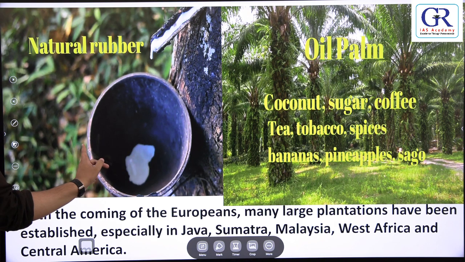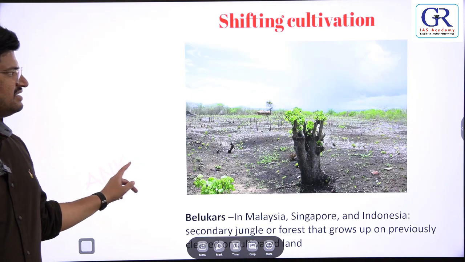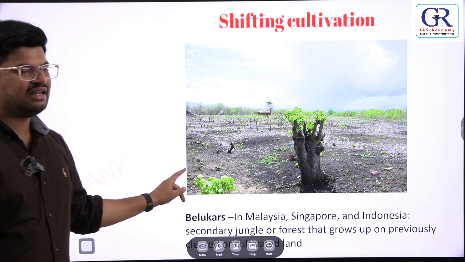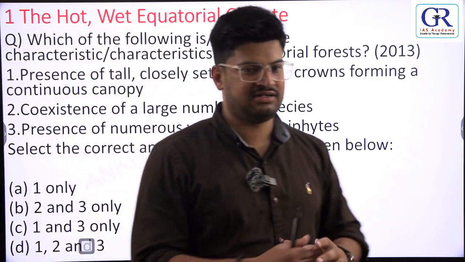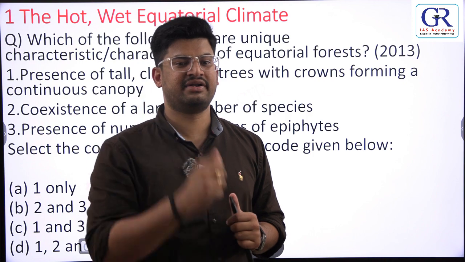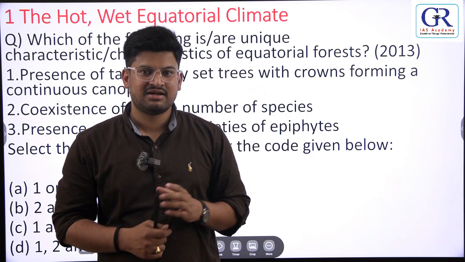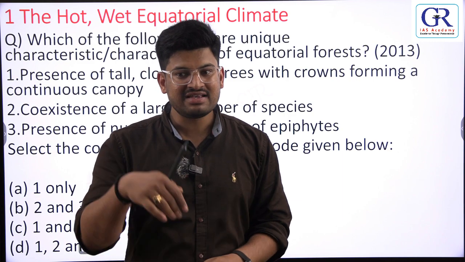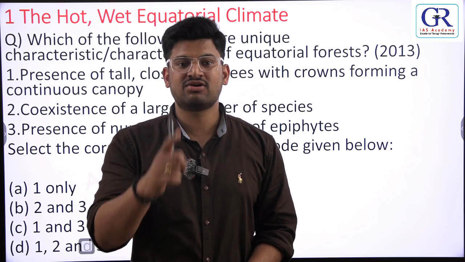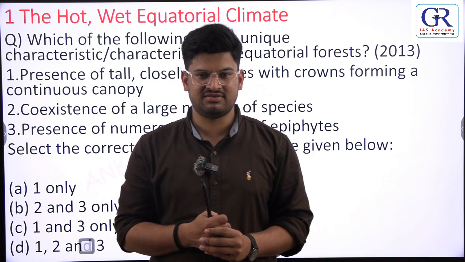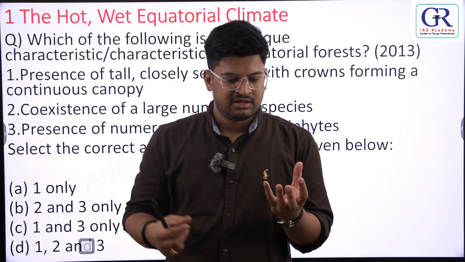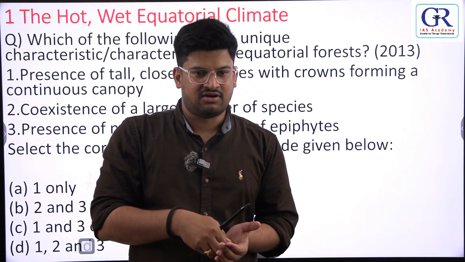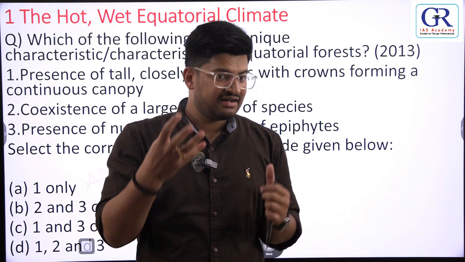Okay. And coming to the agriculture in this region, the soil here is not nutrient-rich. The soil in this region is not nutrient-rich. So you may get a doubt, sir, this region is getting a good amount of sunlight and rainwater, but why is the soil not nutrient-rich? Why is it not suitable for a good amount of cultivation? The reason is, yes, there is sunlight, there is rainfall, right? And there are also trees.